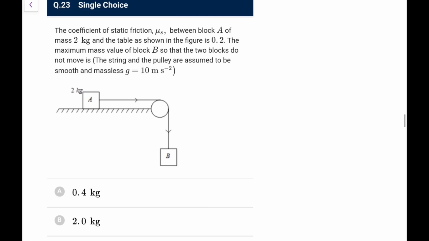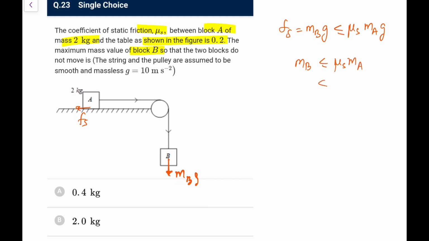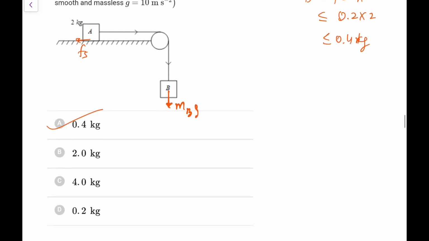Next, the coefficient of static friction mu s between block A of 2 kg and the table as shown in the figure is 0.2. What is the maximum mass value of block B so that the two blocks do not move? They do not move means this pulling force mbg is countered by this fs. So fs must be equal to mbg, and we know fs is less than or equal to mu s normal on A, that is mu s mag. So mb should be less than or equal to mu s ma, that is 0.2 into 2, so it is 0.4. So the maximum value of the B mass is 0.4 kg. You can go for this option, A, 0.4 kg.